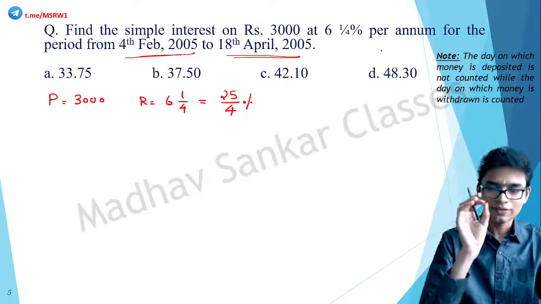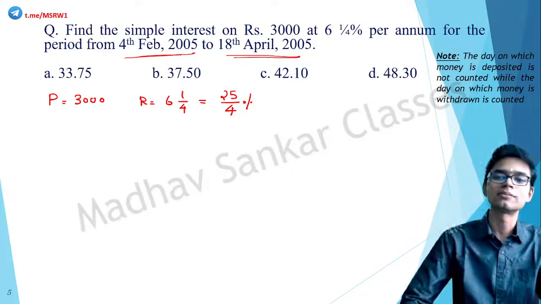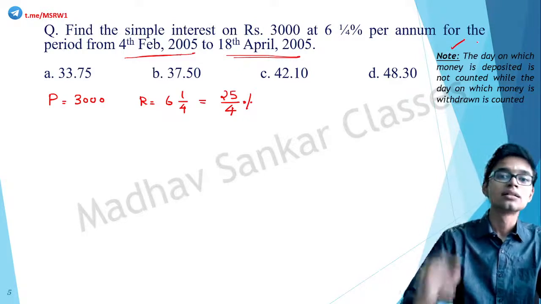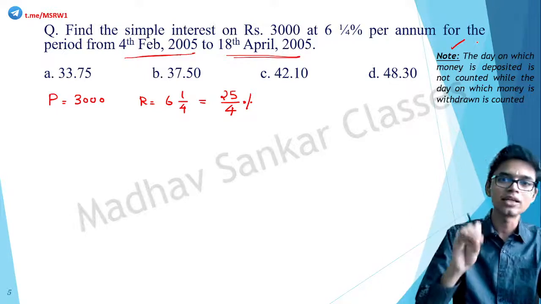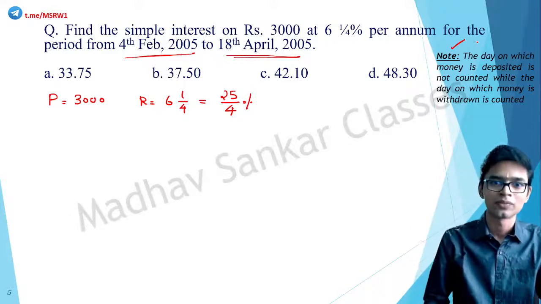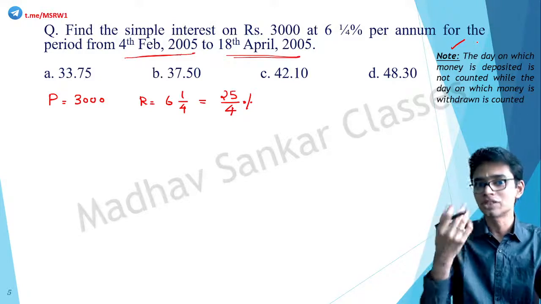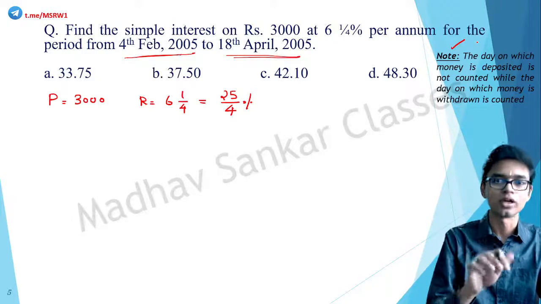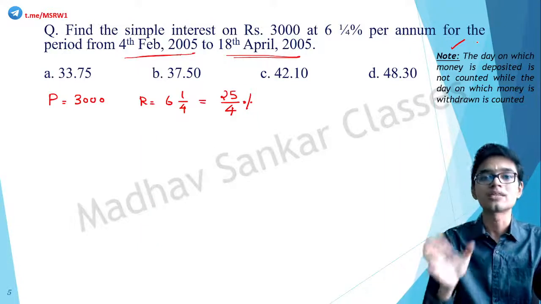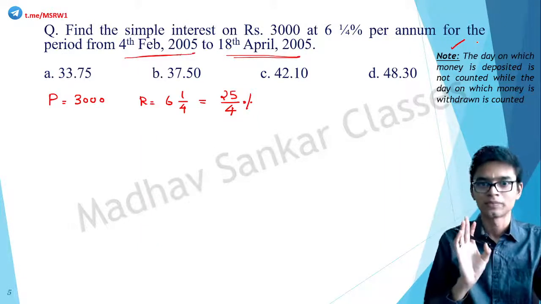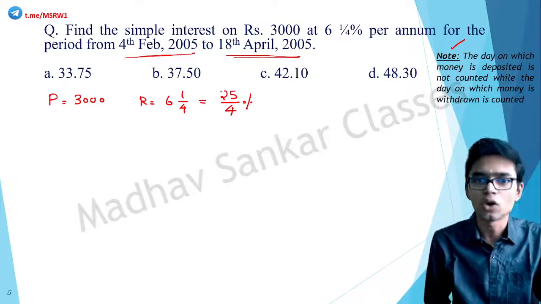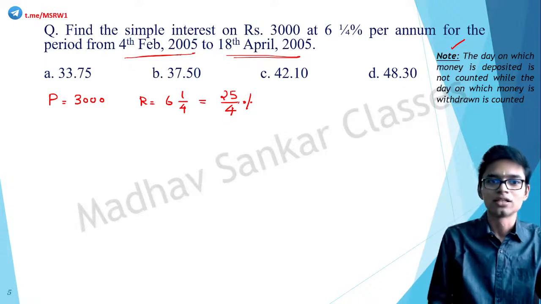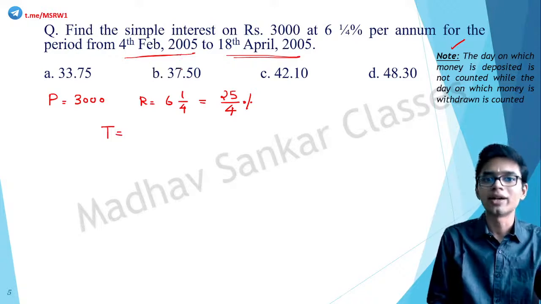If such dates are given, please remember this note given on the side. The day on which the money is deposited is not counted. So 4th of February is not counted while calculating the interest. But the date on which the money is withdrawn is counted, which means 18th of April is counted. Understood? So totally how many days are there? 2005 is not a leap year, so February has 28 days.